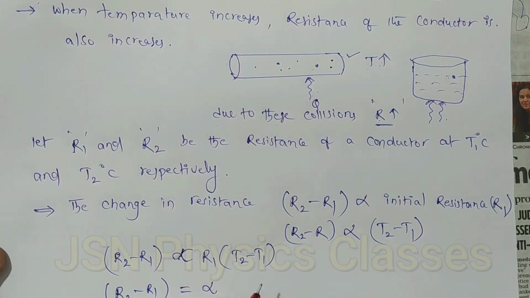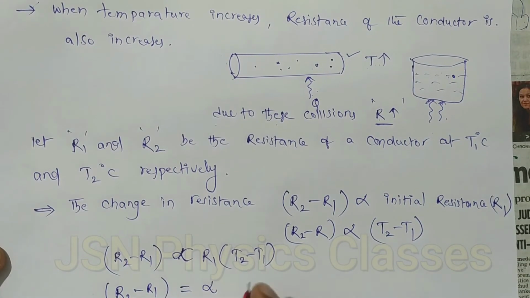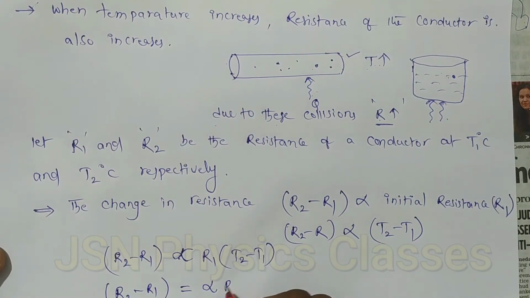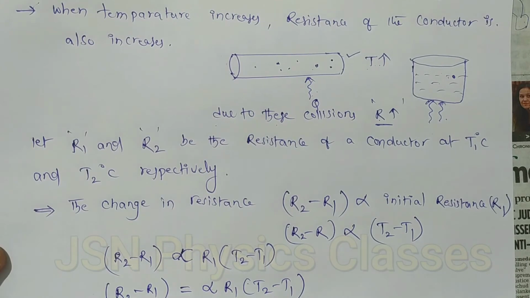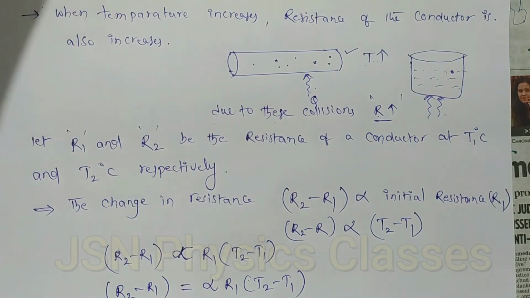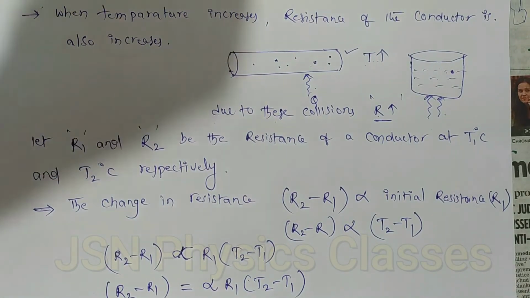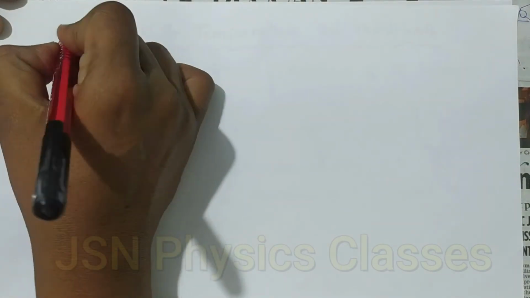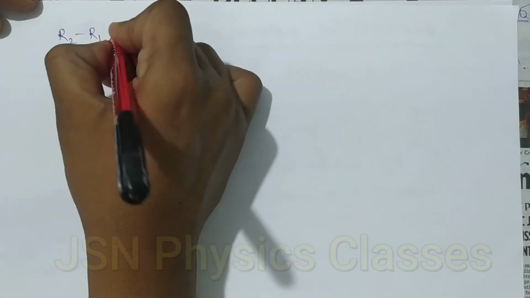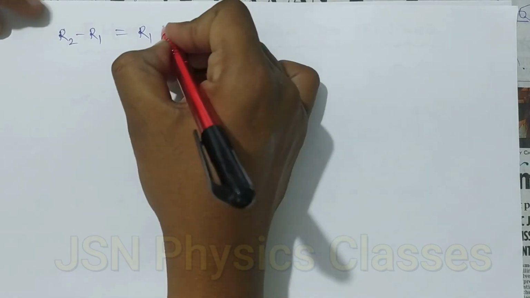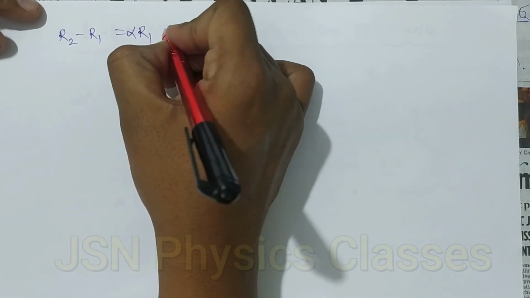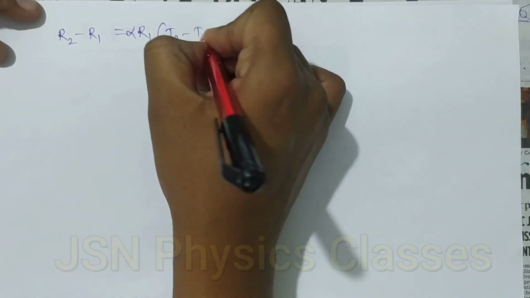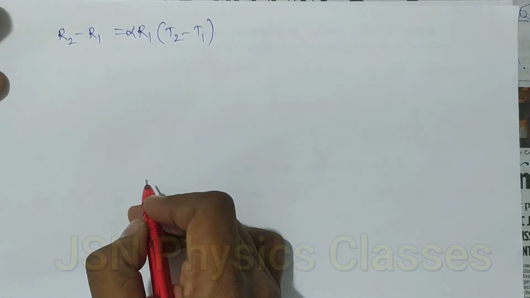These two look the same. So I am rearranging the terms: R2 minus R1 is equal to alpha R1 into T2 minus T1.